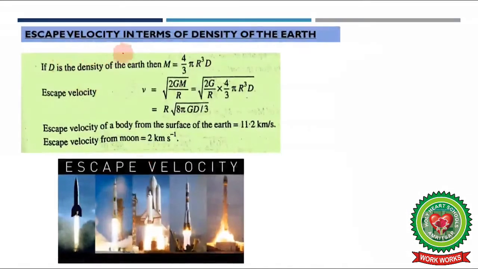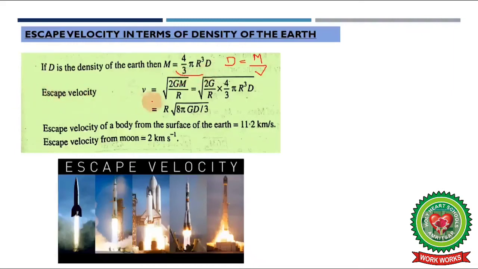Next is escape velocity in terms of density of the earth. If d is the density of the earth, then M is equal to 4 by 3 pi r cube d. From where do we get this relation? Because density d is equal to mass divided by volume, right? So mass is equal to density multiplied by volume, and 4 by 3 pi r cube is the volume and d is the density.